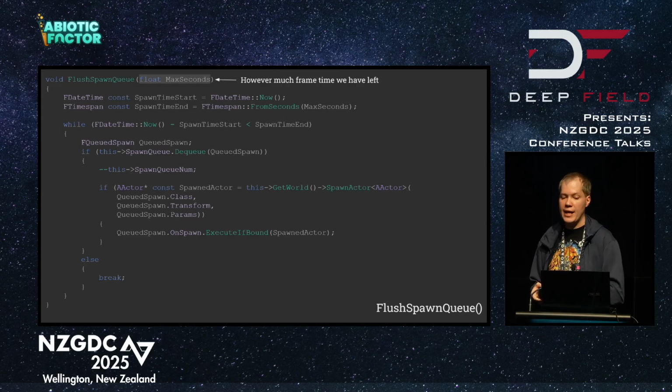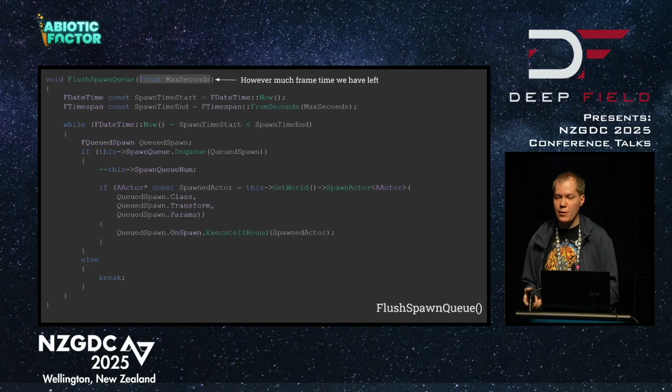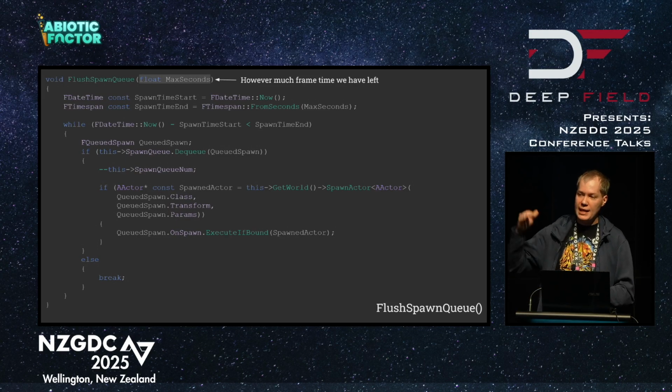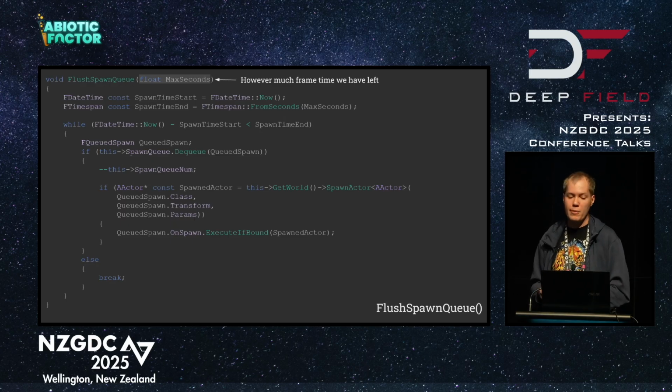It happens right at the very end. And if we have spent 15 milliseconds or so on this frame, we might spend maybe 1 millisecond just to keep us above that 60 FPS target threshold. 1 millisecond spawning remaining actors.